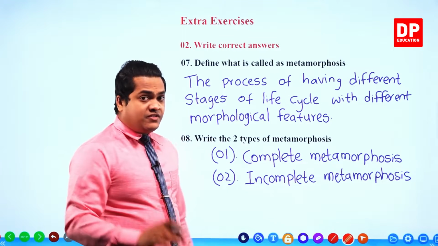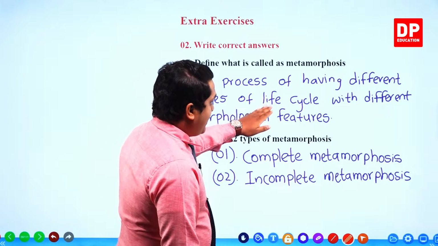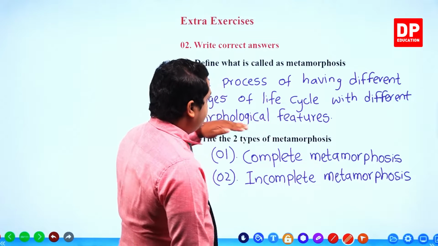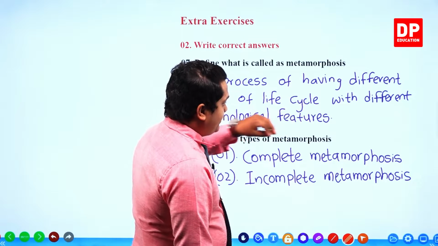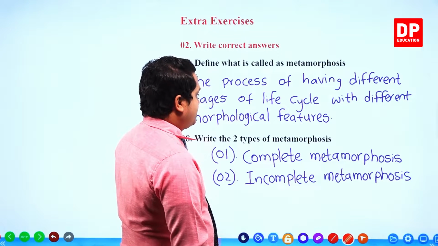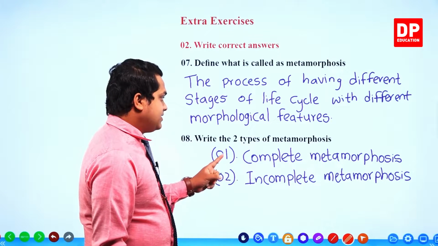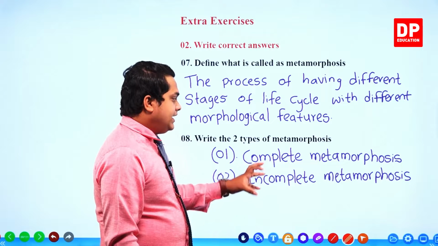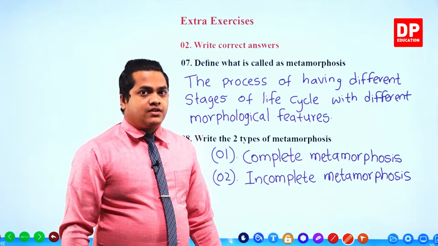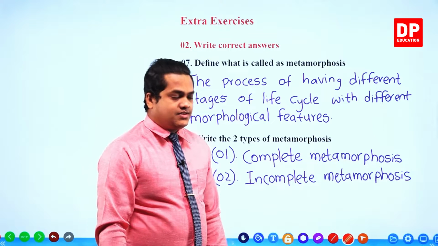So metamorphosis means, my dear children, once again, the process of having different stages of life cycle with different morphological features. So there are two main types of metamorphosis. Number one is complete metamorphosis, and the second one is incomplete metamorphosis.